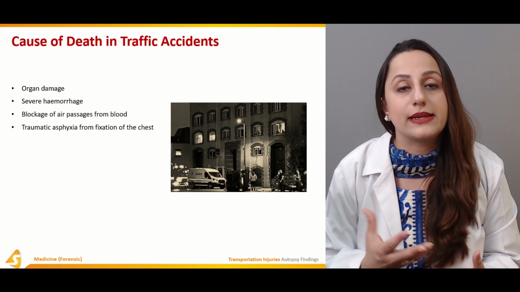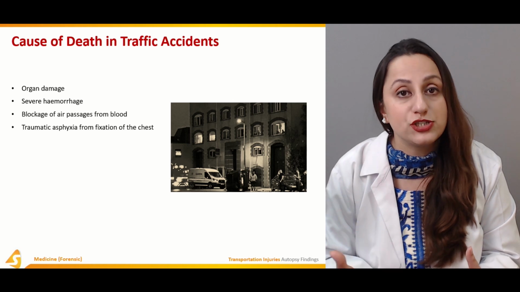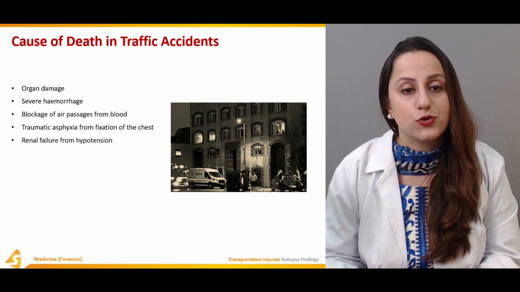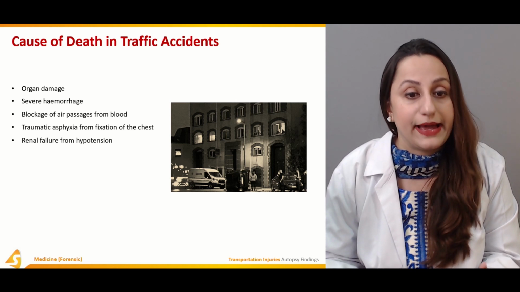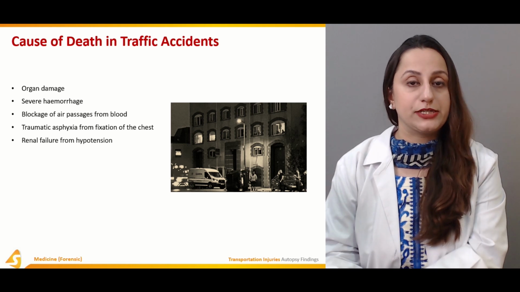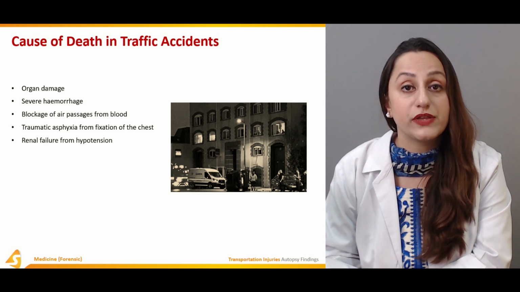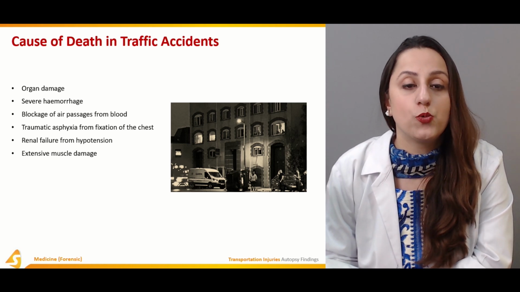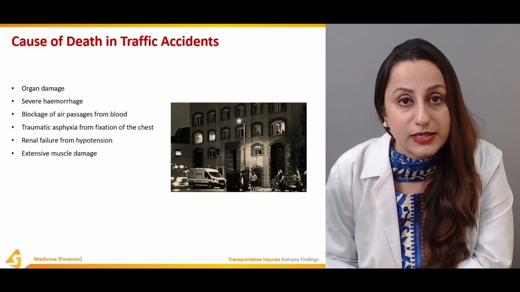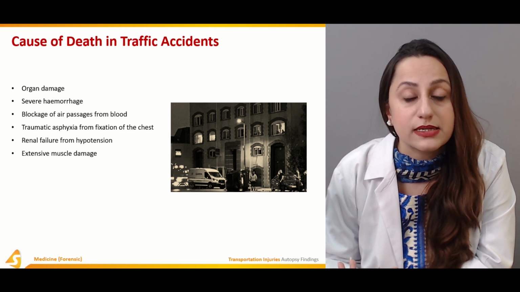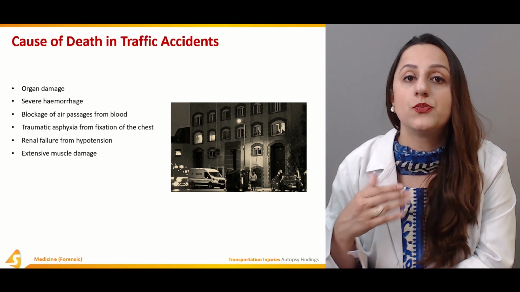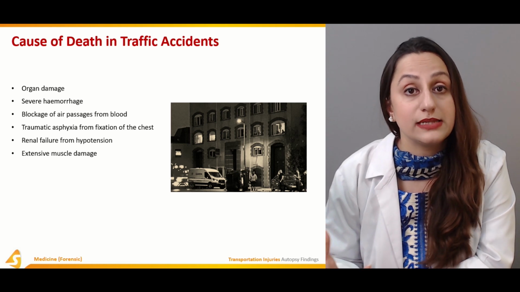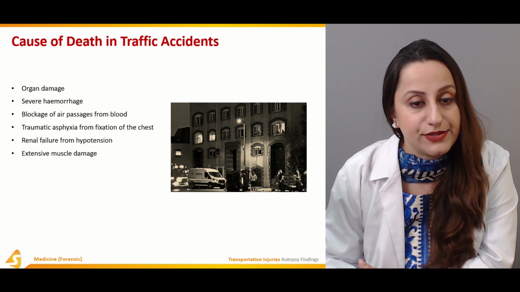For example, the traumatic asphyxia that results from a flail chest or compound fractures of the ribs is again going to be a cause in these road traffic accidents. Then the renal failure from hypotension. Renal failure is one of the leading causes of death over here, and extensive muscular damage is also one of the causes, because extensive muscular damage will result in a proteinemic state, and that will put a high load over the kidneys, and that is going to result in renal shutdown or renal failure as well.